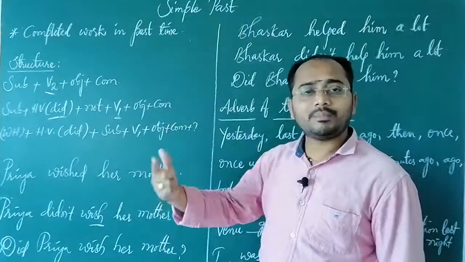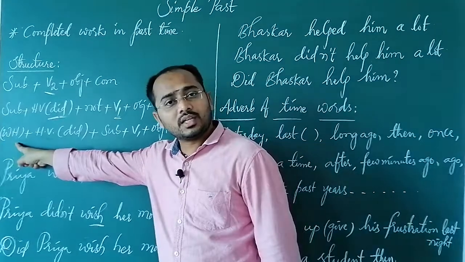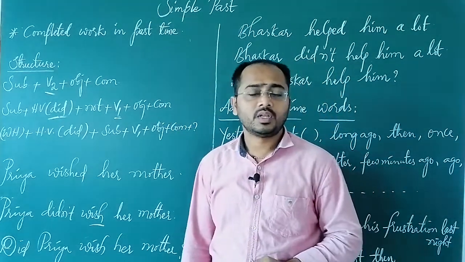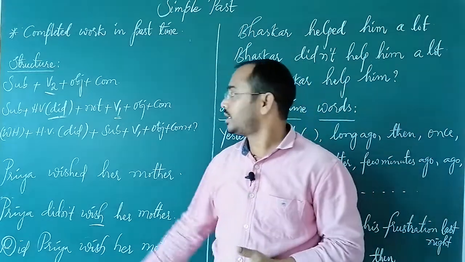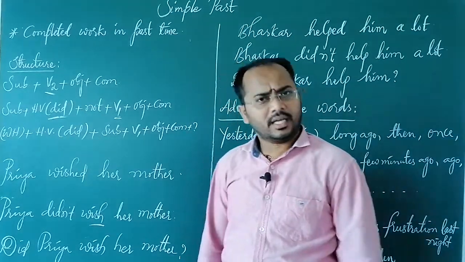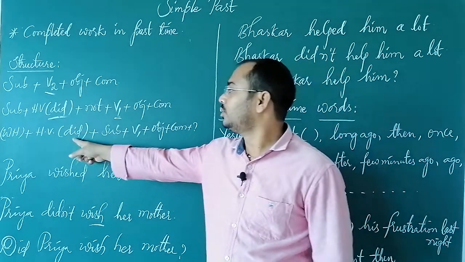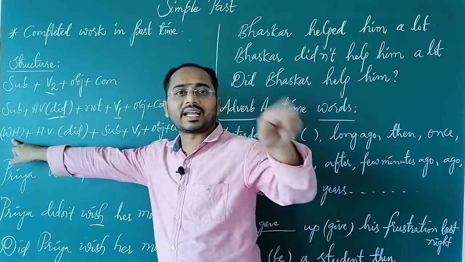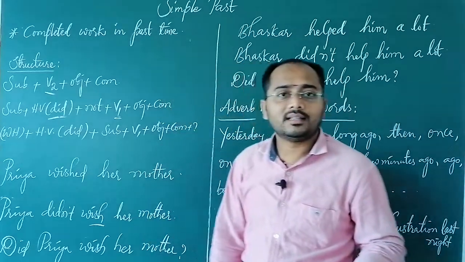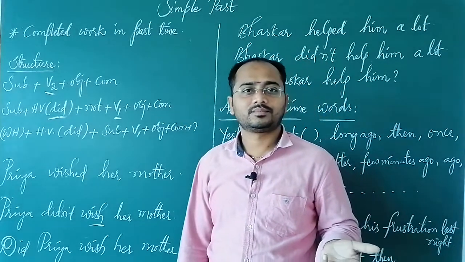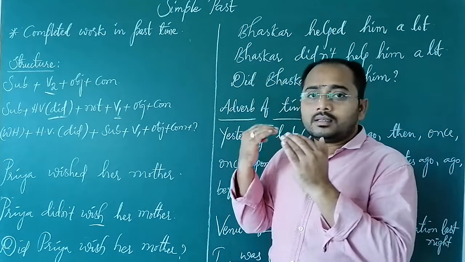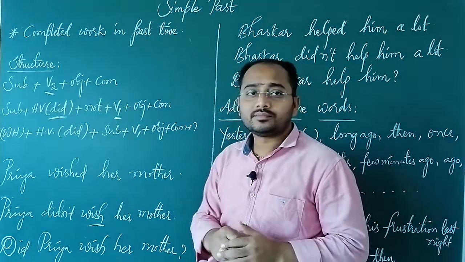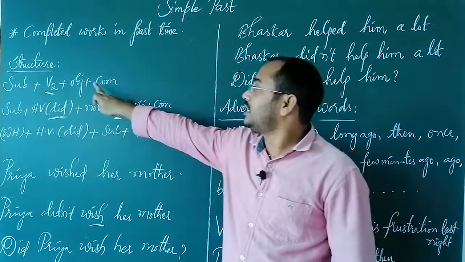And a question can be started through a WH word or a helping verb. In both ways, the question is possible. Why did you go there? The question is started by a WH word. Did you go there? Started through a helping verb. That's the reason I generally use the WH word in brackets, because it's not compulsory. Situation demands. Okay, so simple past means completed work in the past time, and the structure of positive is always